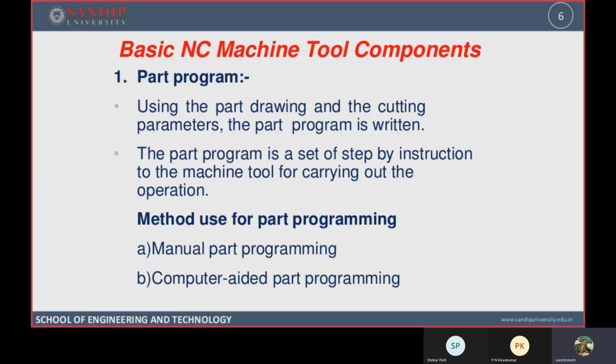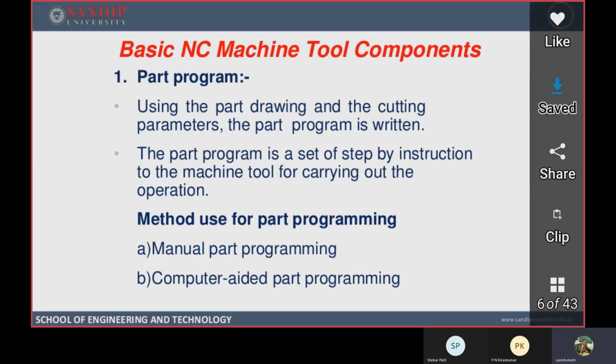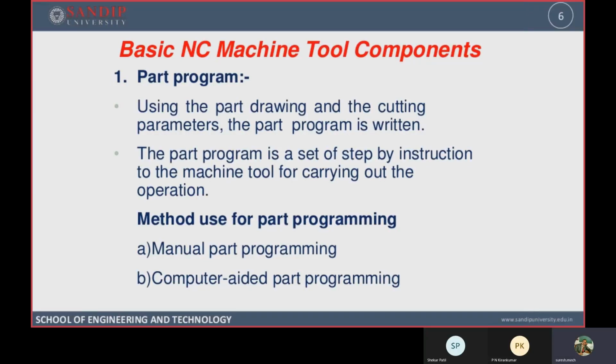First one is the part program. Using the part drawing and the cutting parameters, the part program is written. That part program is a set of instructions which contains numbers, alphabets, and other special symbols.